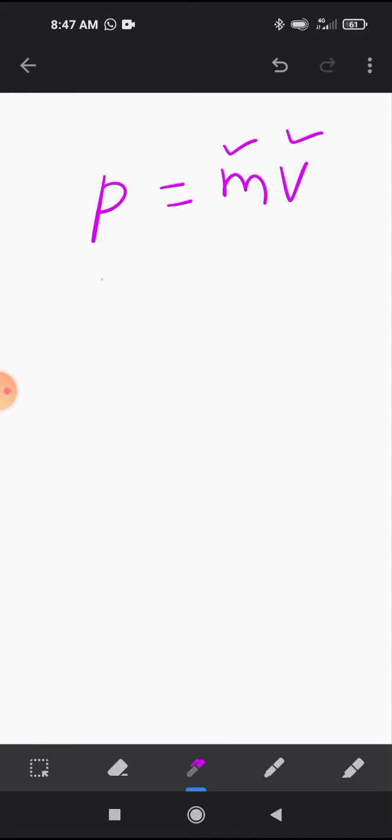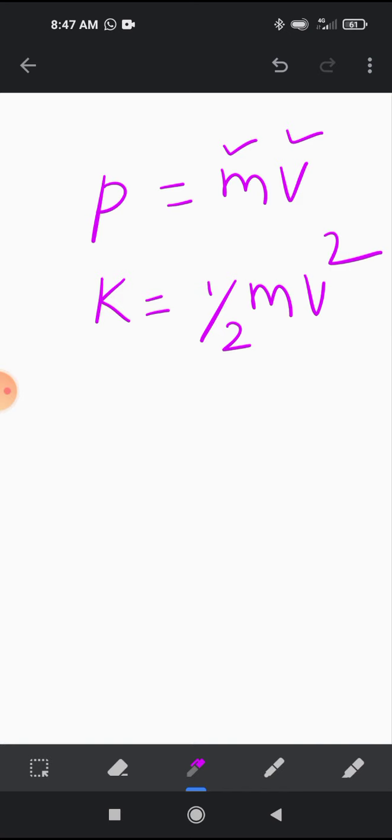Second part, find out the kinetic energy of B. Kinetic energy formula is half mv square. Since both are given, you can find out kinetic energy of B.